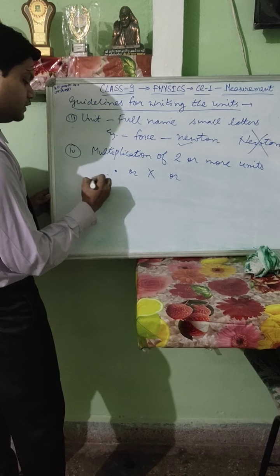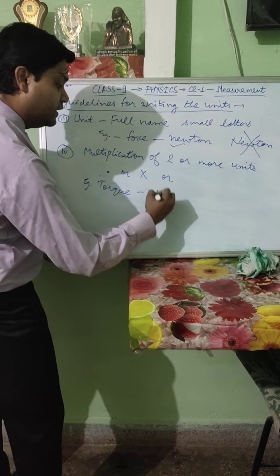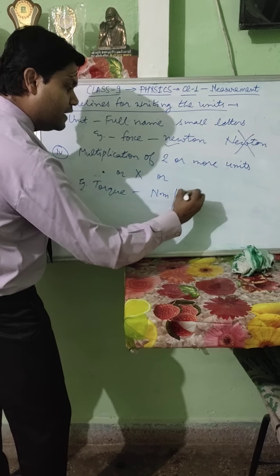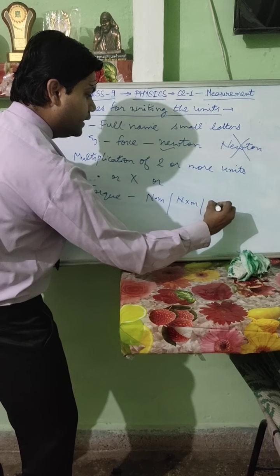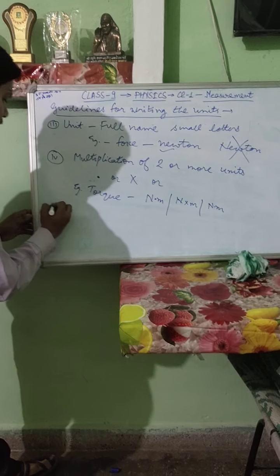For example, the SI unit of torque is newton meter. It can be written like this, like this, and like this also. All three methods are correct.